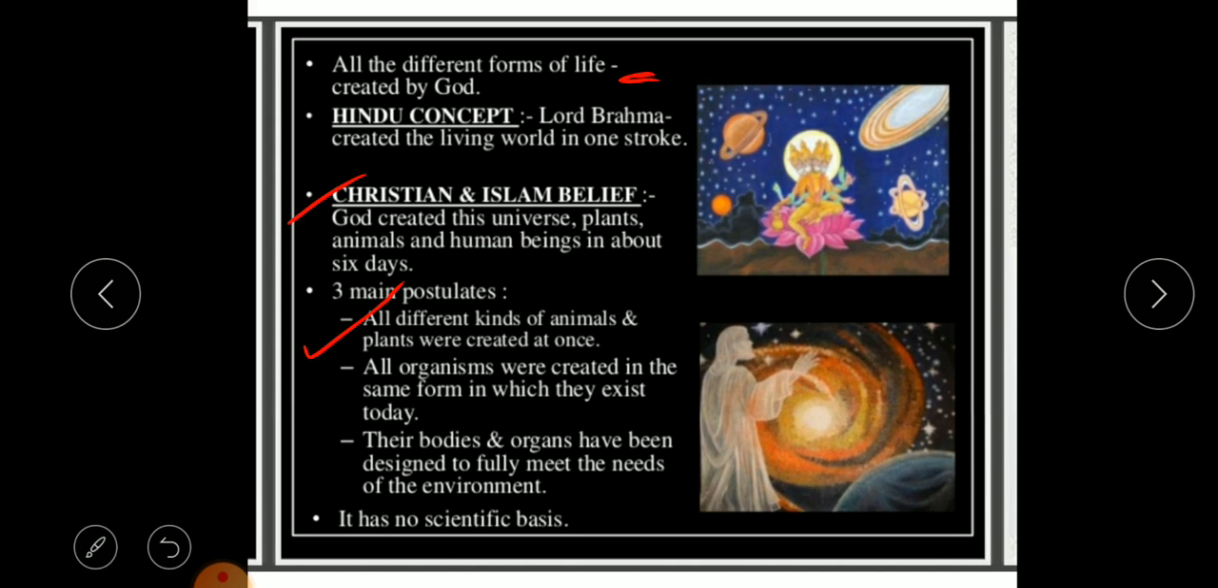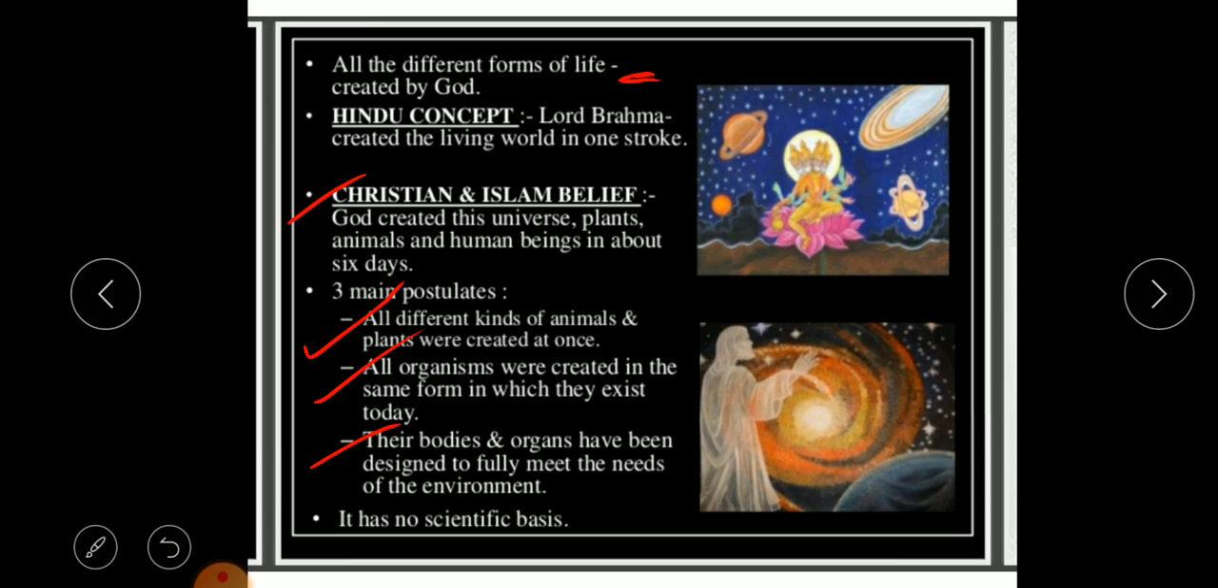That is, within no time, God has so much power that within no time he created all of them at once. The second postulate says all organisms were created in the same form in which they exist today. That is what we said before, that God has created man as man, horse as horse, insects as insects, and so on. Then their bodies and organs have been designed to fully meet the needs of the environment. So whatever is the requirement of the environment, we are designed in that particular way.